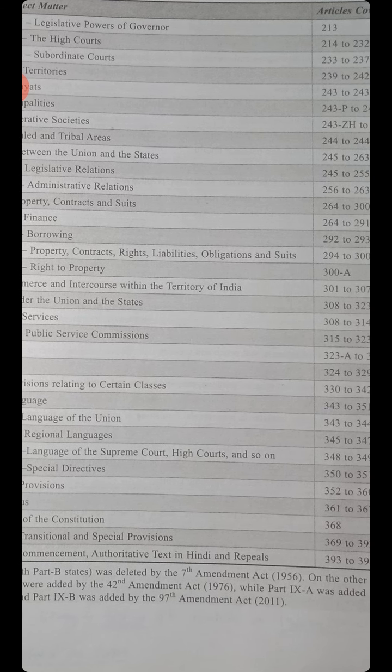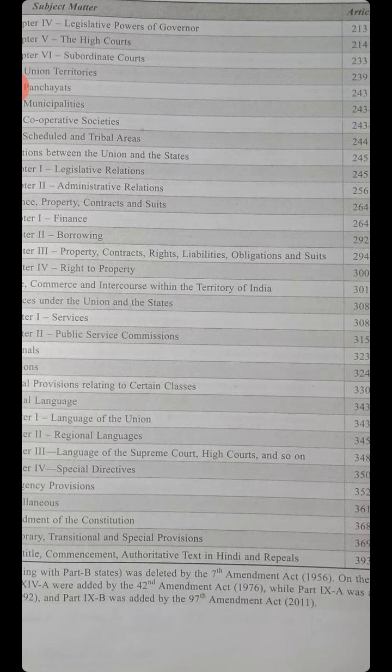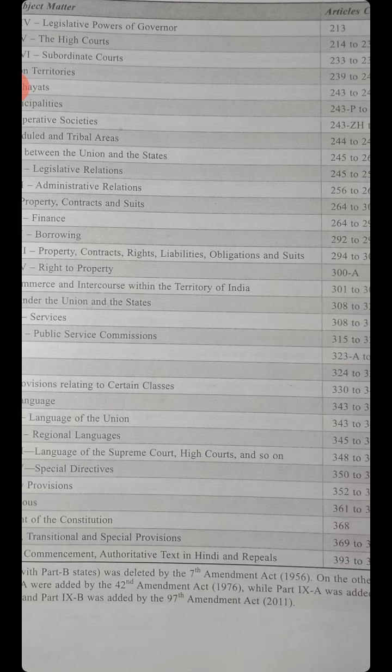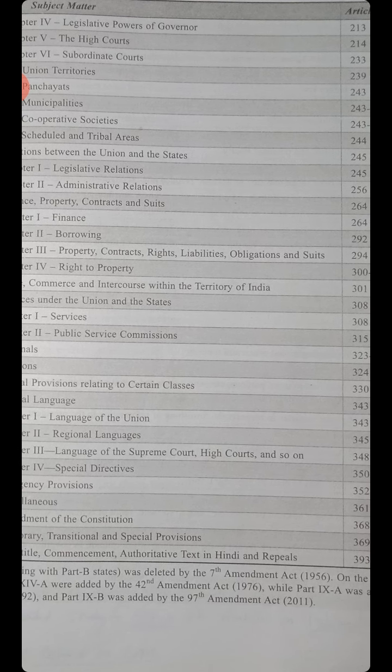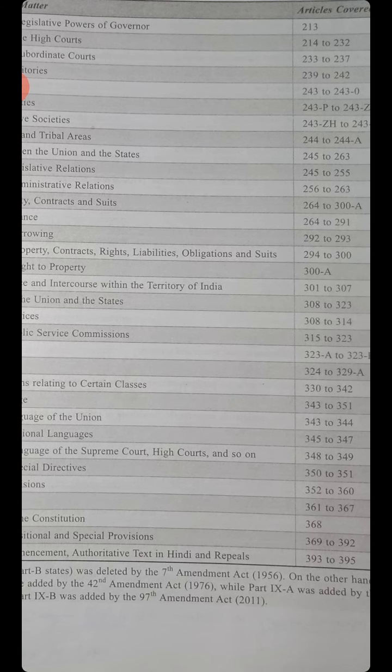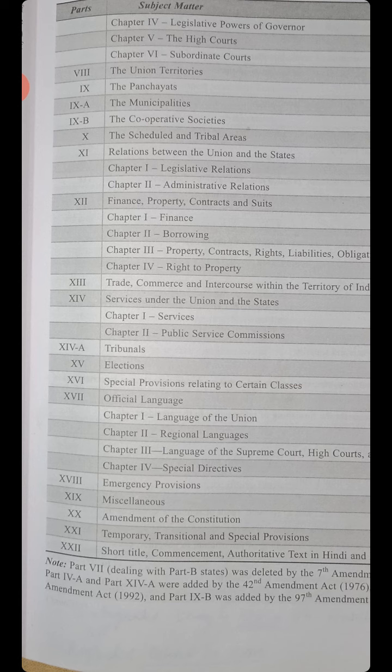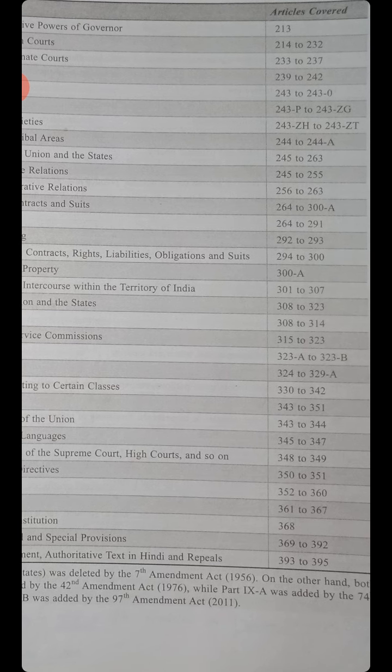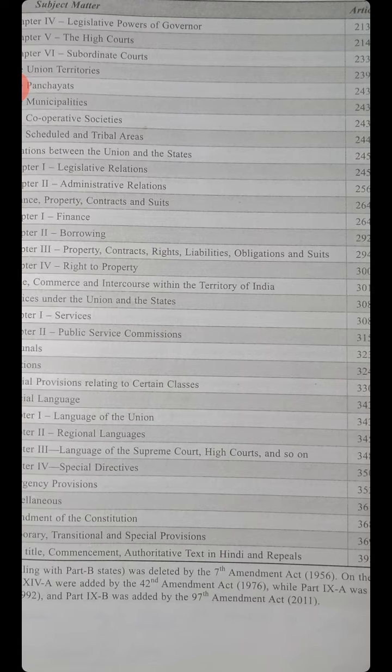Chapter number 1, Language of the Union, 343, 344. Chapter number 2, Regional Languages, 345 to 347. Chapter number 3, Language of the Supreme Court, High Court and so on, 348 to 349. Chapter number 4, Special Directives, 350 to 351. Part 18, Emergency Provisions, 352 to 360.